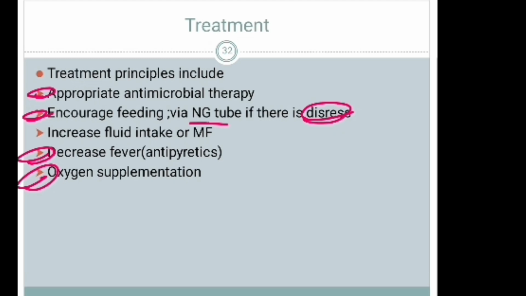The second one is to encourage feeding via nasogastric tube if the patient is in distress, and increase fluid intake. If there is fever, we should treat with antipyretics. And the other one, and the most important, is oxygen supplementation.